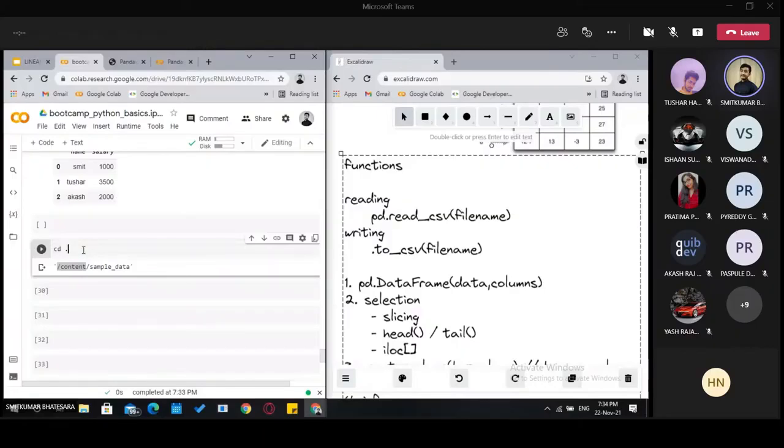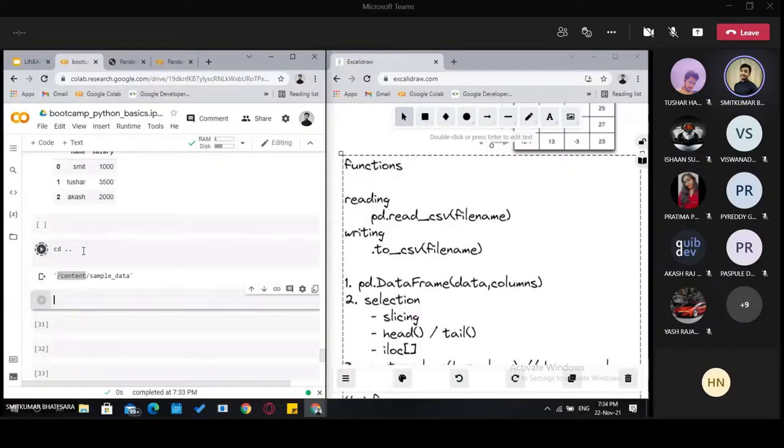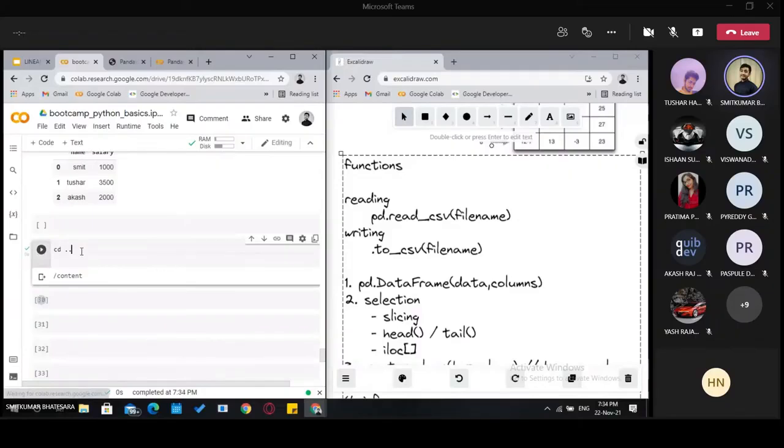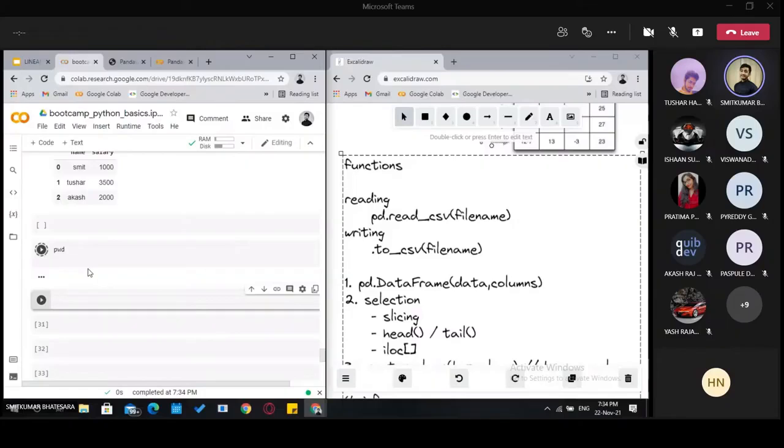You can unmute yourself and tell what you see when you write pwd. pwd stands for present working directory inside the computer.